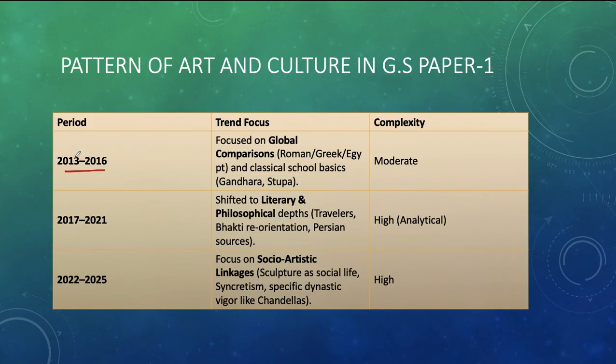From 2013 to 16 UPSC mains time period, the UPSC examiners focused on global comparisons of various architectures, Roman, Greek, and Egyptian, as well as they have asked frequent questions on Gandhara and Stupa as well. But 2017 to 21, they focused more on literary aspect, especially in the art and cultural segment.